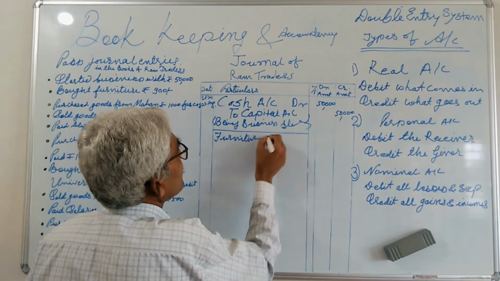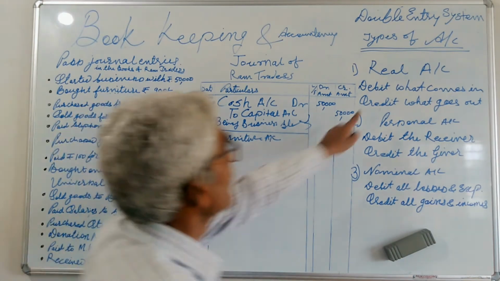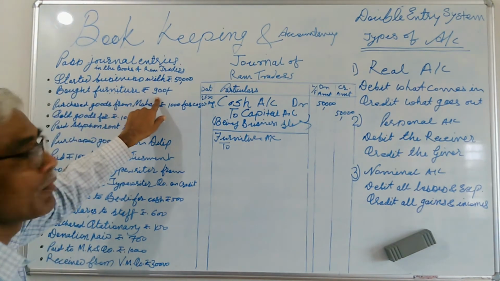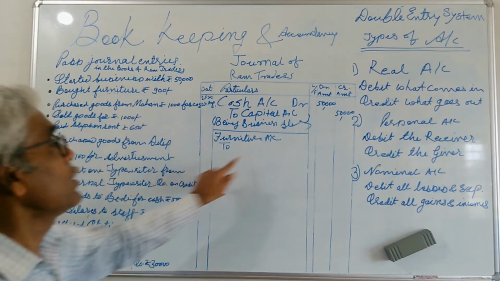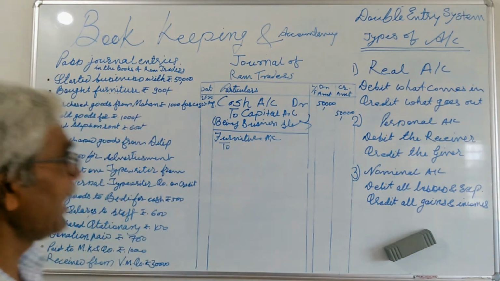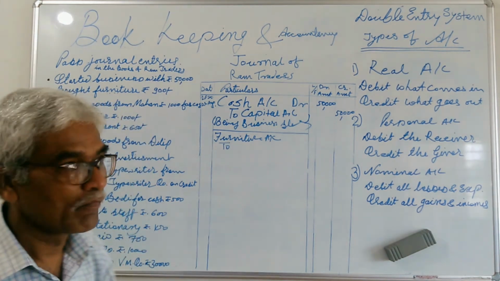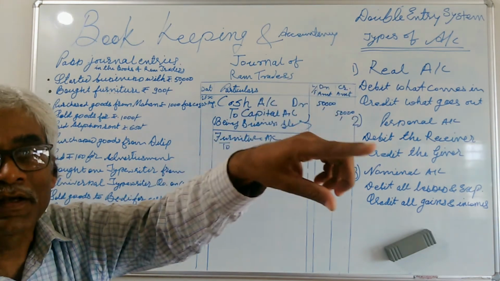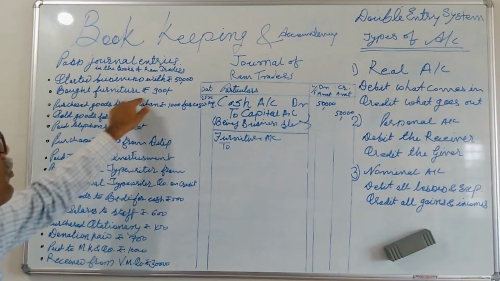Furniture account. Second, think about credit what goes out. Raise a question: what goes out from your business? It is very easy to understand. You purchased the furniture, which means there is a need to pay cash. By paying cash, you get the furniture from that particular seller. Suppose, think about that, bought furniture rupees 900.